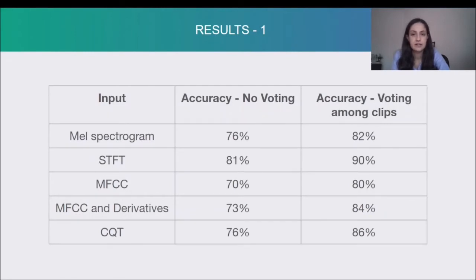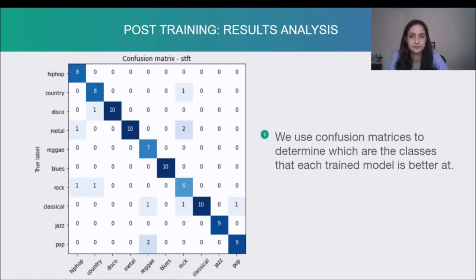Here we can see the results of those trainings. We can see that we have two columns of results. The first one is the accuracy we obtained without voting among the clips consisting a song. The next column is the accuracy with voting among the clips of the songs. As we can see, the voting procedure improves the accuracy at an about 10% rate. This means that it's a very useful process that we are going to actually incorporate into our method.